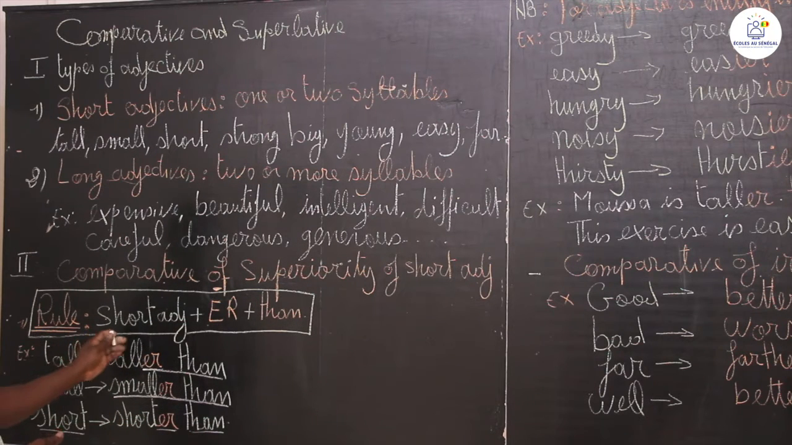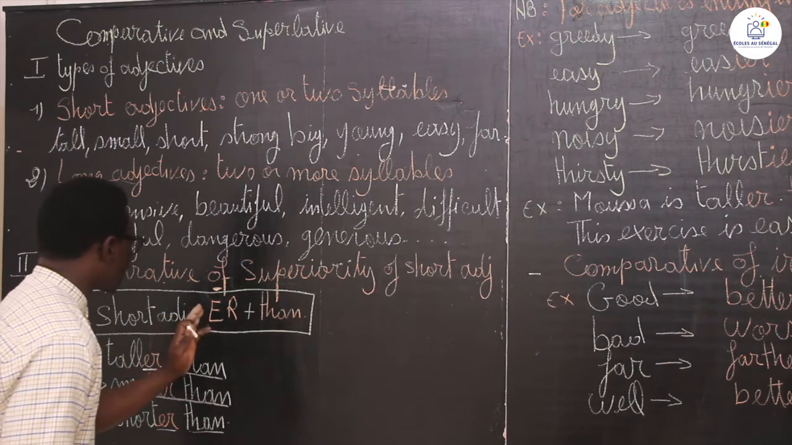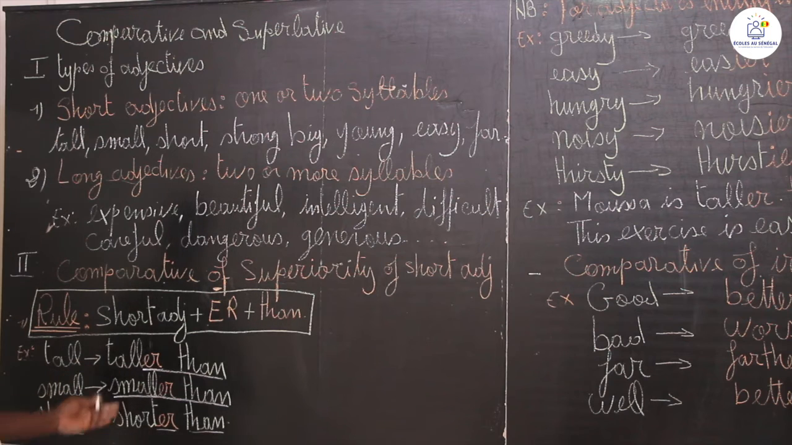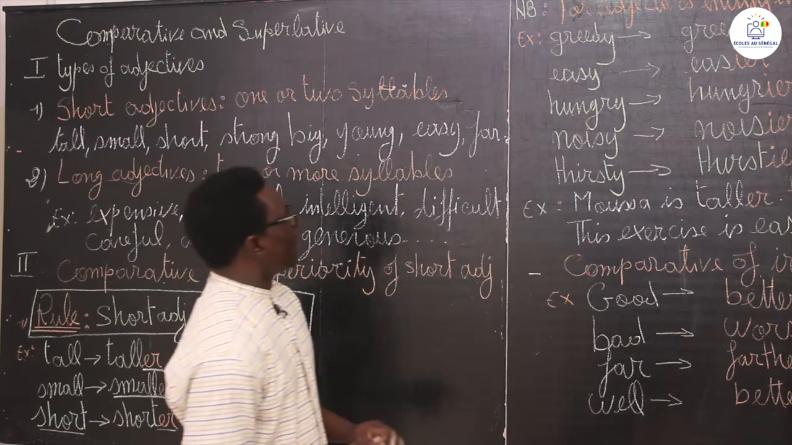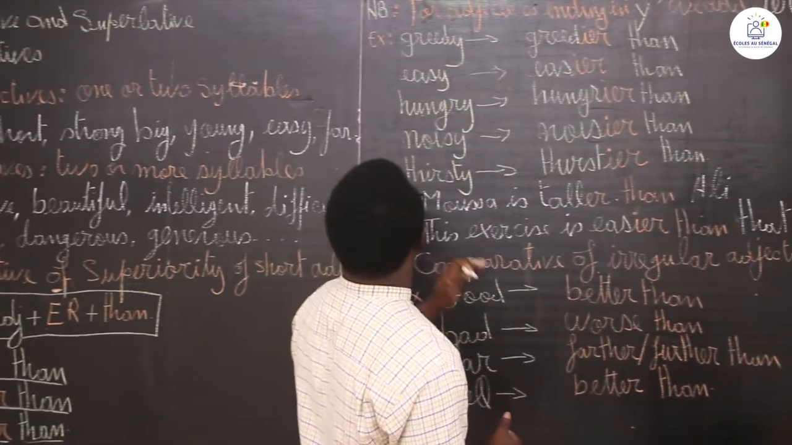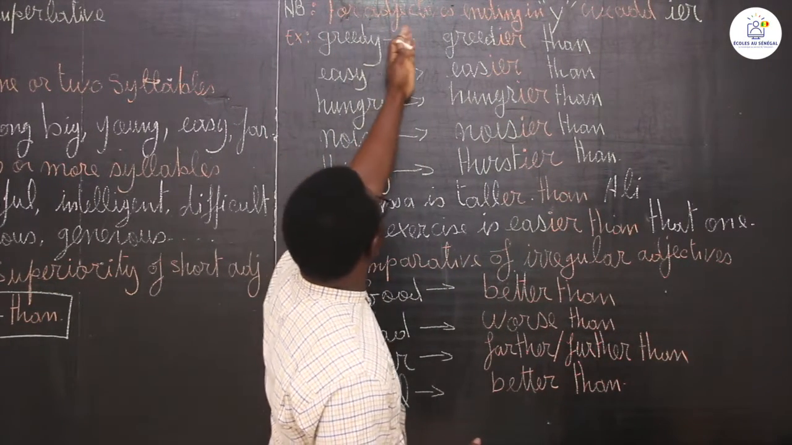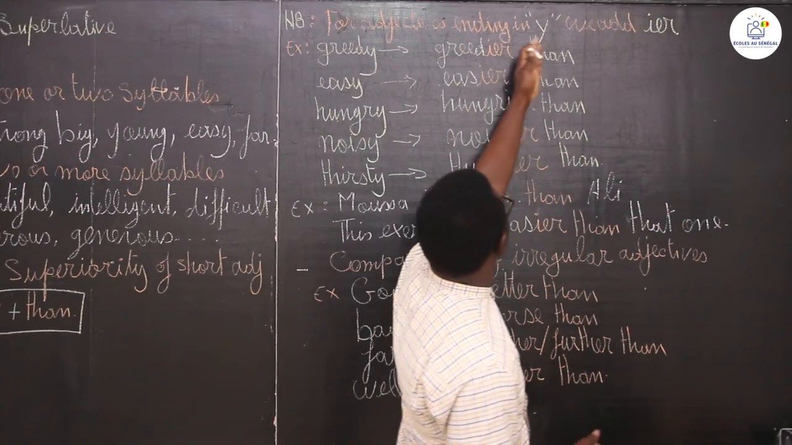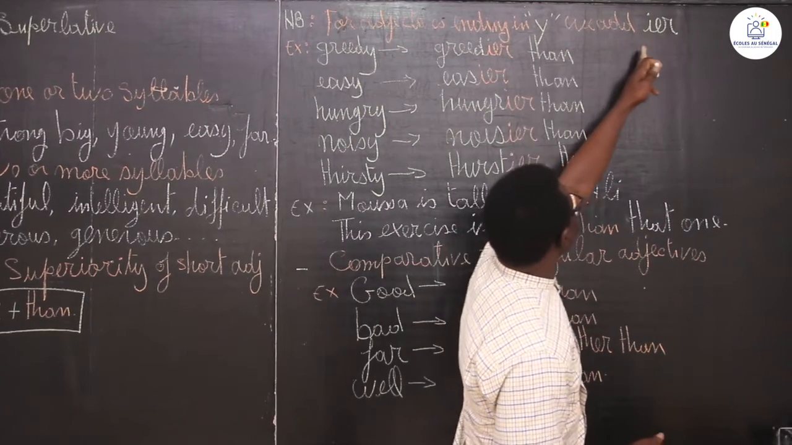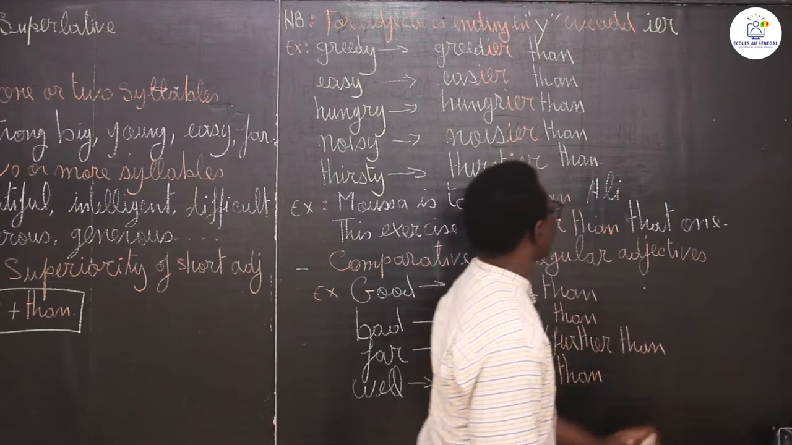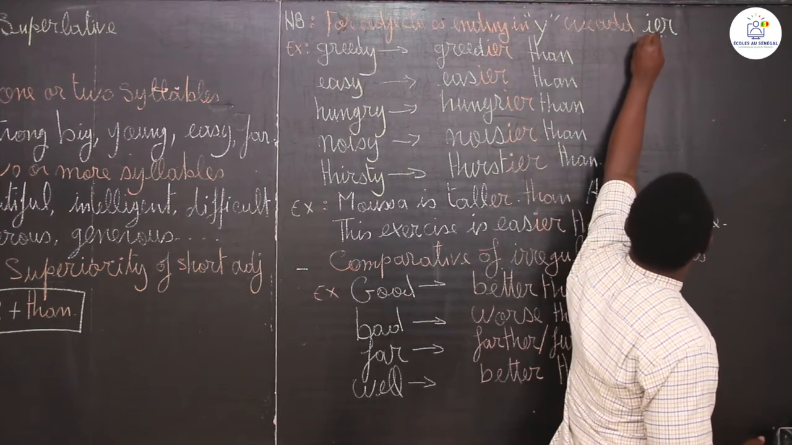So what you should master here is the rule: short adjective plus er plus than. I give examples: tall, small, short; taller, smaller, and shorter than. Good. Now there is some remark you should also know. The remark is for short adjectives ending in y. We change the y into i and add er. Very important also.